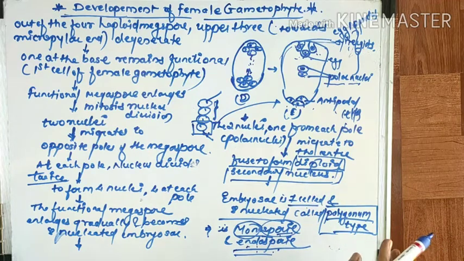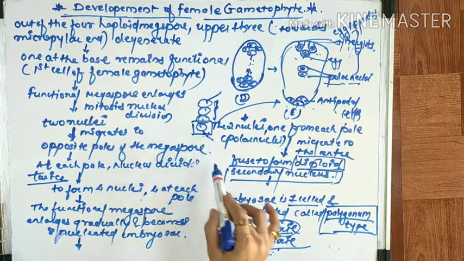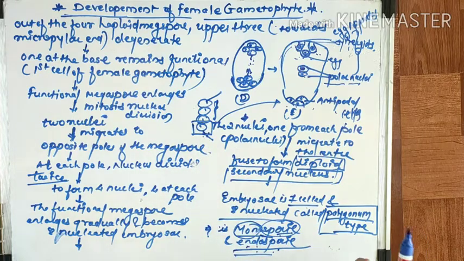So finally you got why it is called so, and it generally occurs in angiosperms. You know that in some angiosperms it may be bisporic or tetrasporic. I said it is monosporic. Generally it is always monosporic, but there are a few exceptions present in angiosperms. Sometimes it may show bisporic or tetrasporic.